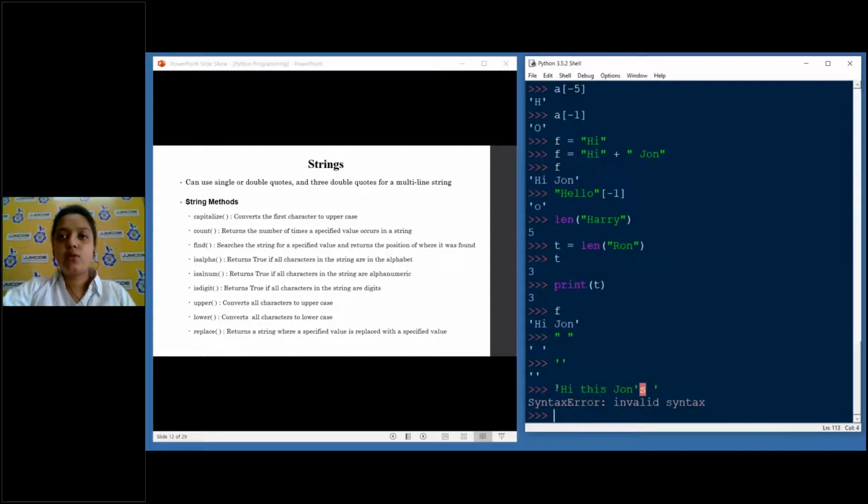This single quote and this single quote basically mean that "hi, this is John" ended, and the next part is not part of the string. Why? Because these are the same type of quotes, and Python cannot differentiate between them. So if you are using a single quote inside of a string, you have to use the double quote outside the string.